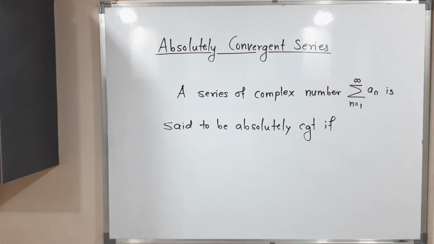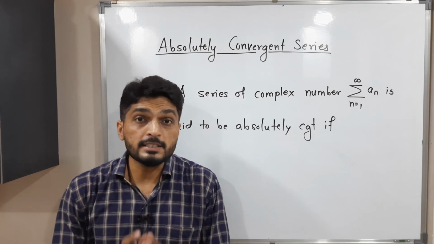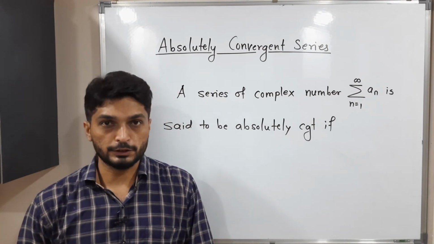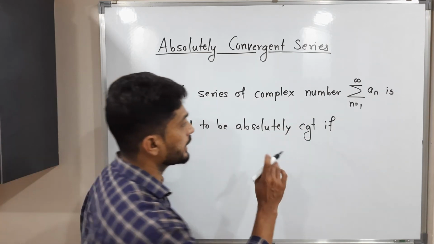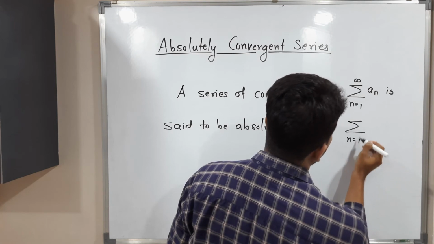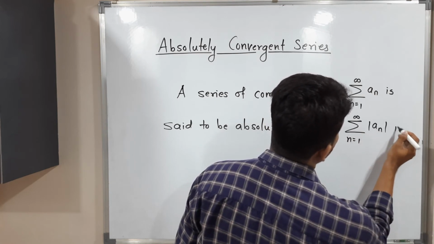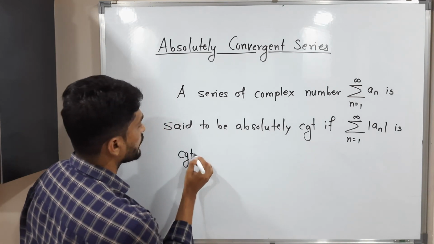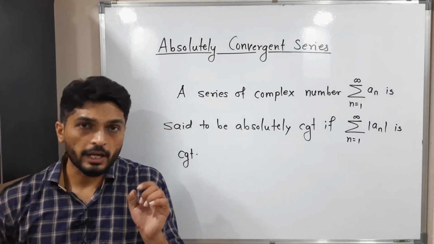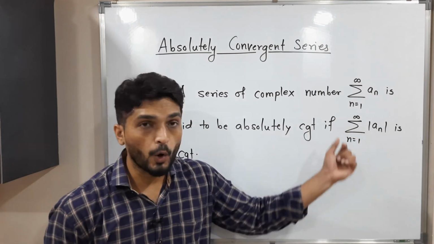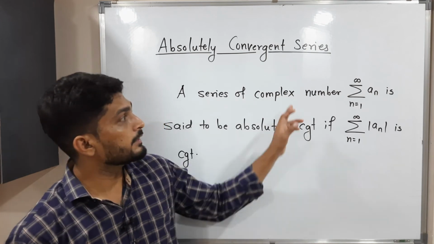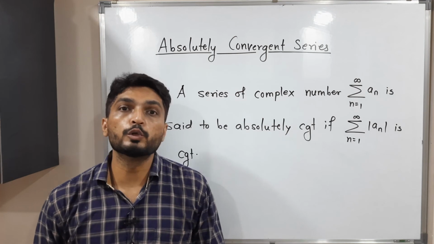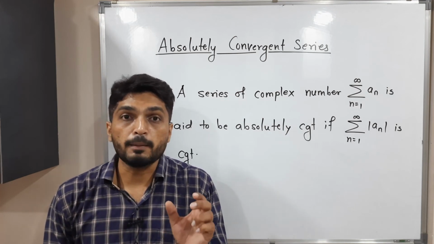So now let us discuss the concept absolutely convergent series. Okay, so let us see when we say a given series of complex numbers is absolutely convergent. A series of complex numbers summation a_n is said to be absolutely convergent if summation n running from 1 to infinity mod a_n is convergent. Okay, so that means what we are doing, each a_n is a complex number, we are taking its mod and again we are adding; if the corresponding series is convergent, then we say the given series of complex numbers summation a_n is absolutely convergent.